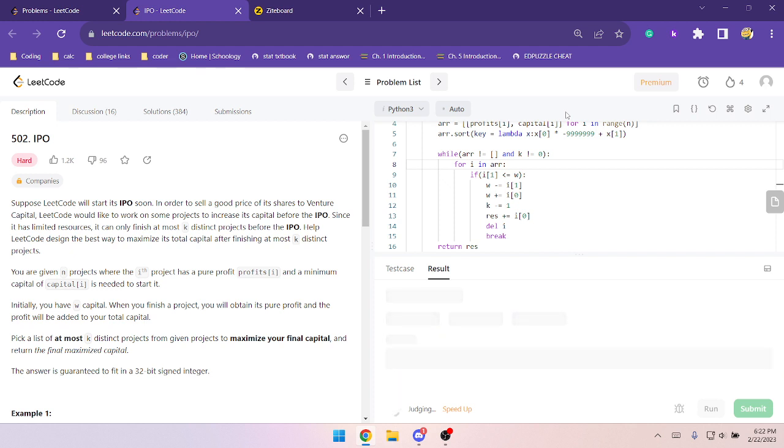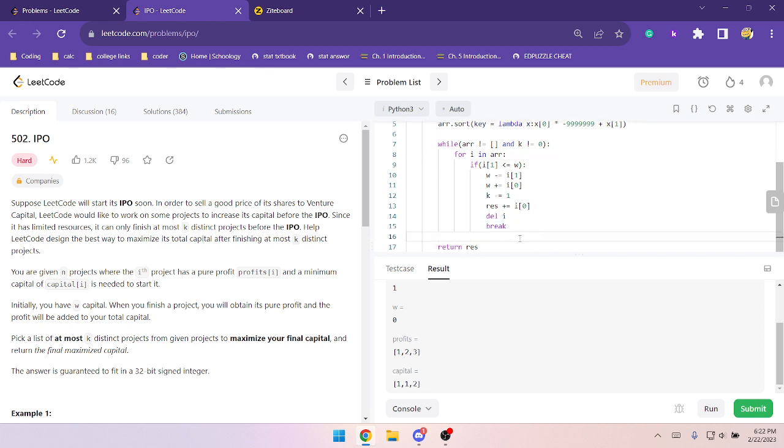Oh, just kidding. I failed on a very early case. This is not good. K is equal to 1. Profits is this. W starts at 0, so you're not able to buy anything. Okay, this is so stupid. If you're not able to buy anything, you should break immediately, right? Yeah.